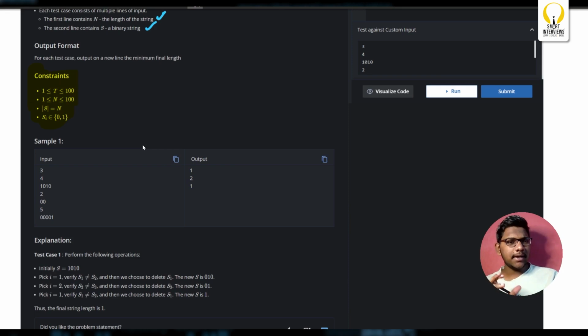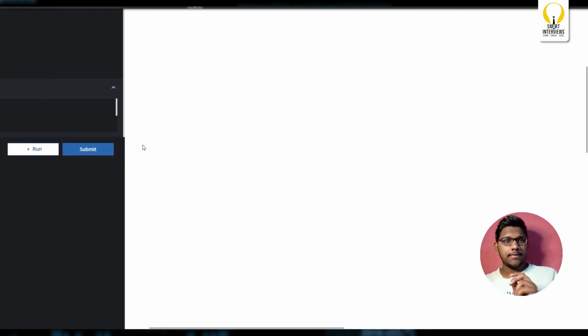First, we'll consider N equal to 1 and figure out what the answer is, then go to N equal to 2, and so on. For N equal to 1, what possibilities can we have for S? 0 itself is an S, and we can also have 1.